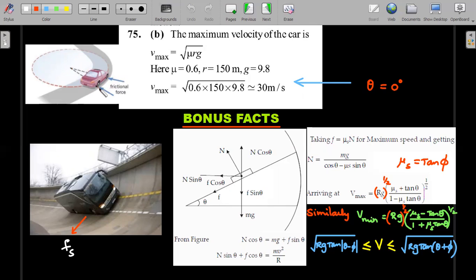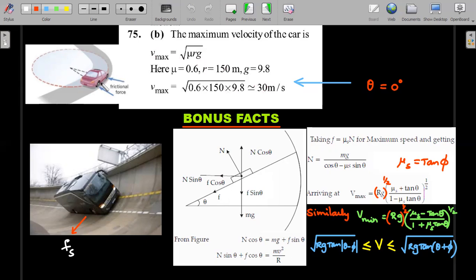Whenever Fs acts towards the center, that should be equated to mv square by r, and Fs value in limiting condition should be mu mg. That's how when you write mv square by r is less than or equal to mu into m into g and cancel m and rearrange, you get that v max is root of mu rg. Okay, so that's how you substitute. This is when road is not banked.